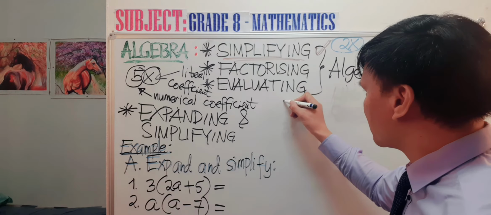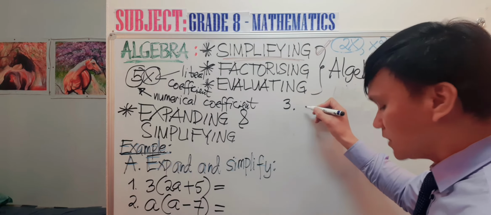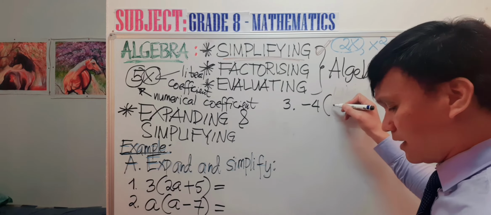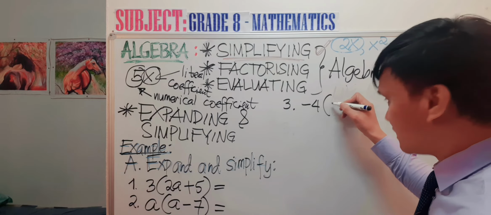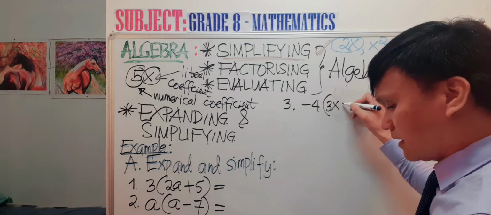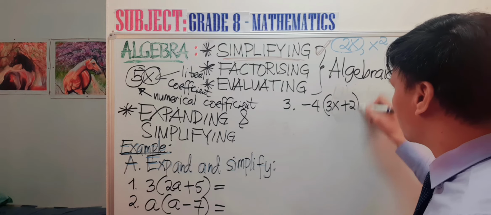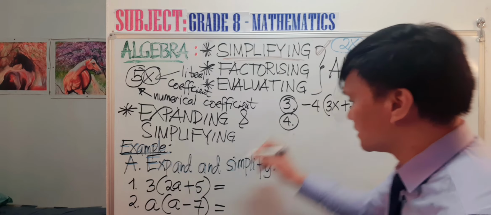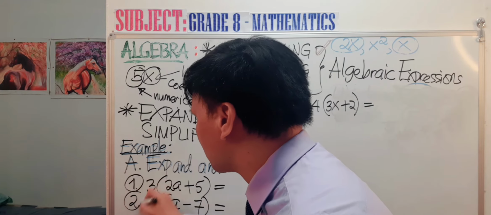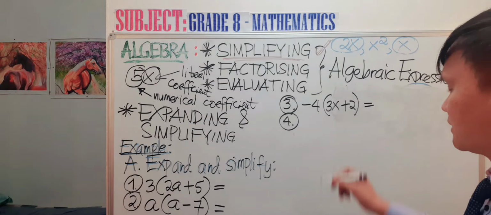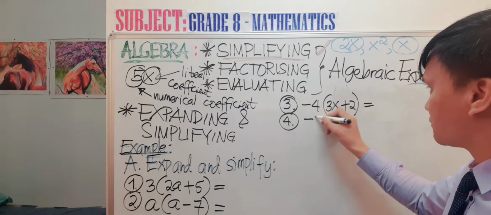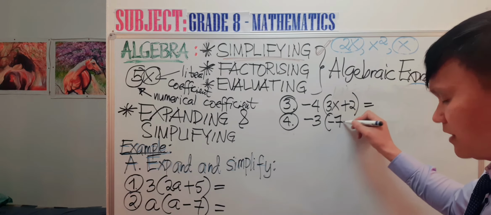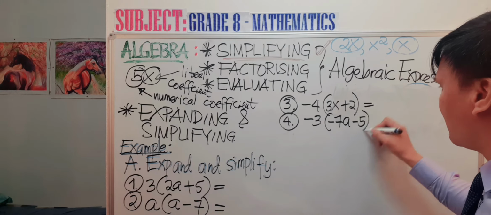Okay, so we have number 3 over here. Number 3, we have negative 4 open 3x plus 2. Number 4, I'll circle this one as well so that you will not get confused. We have negative 3 open negative 7a minus 5.